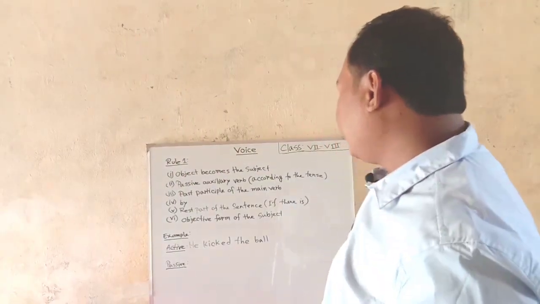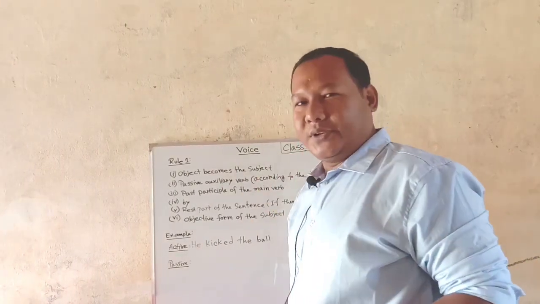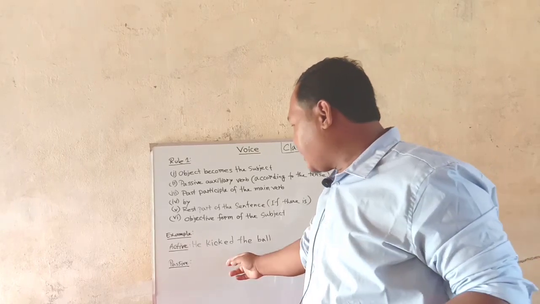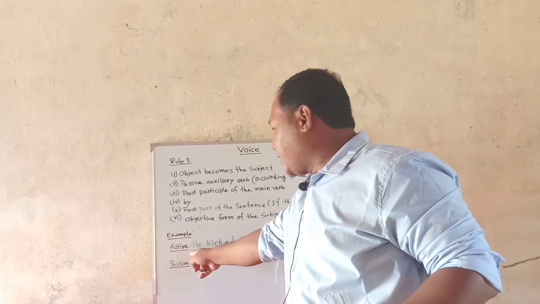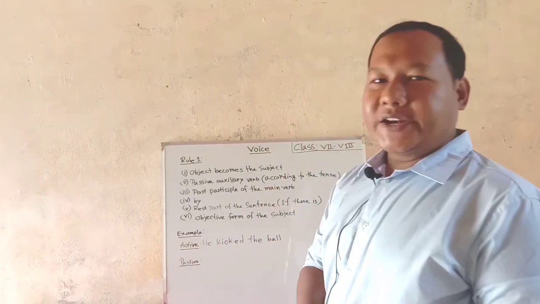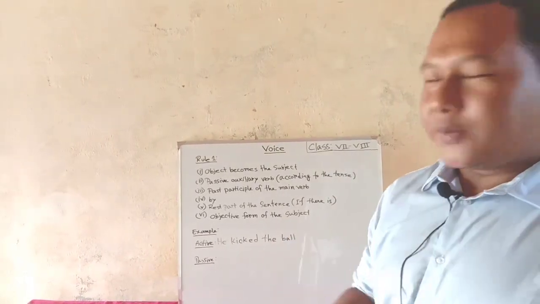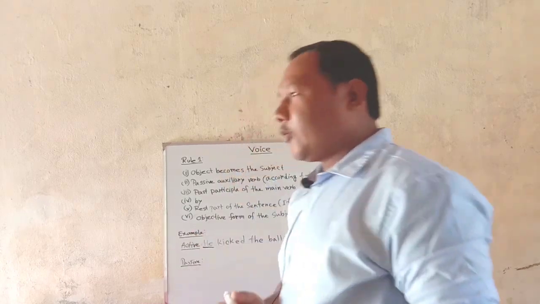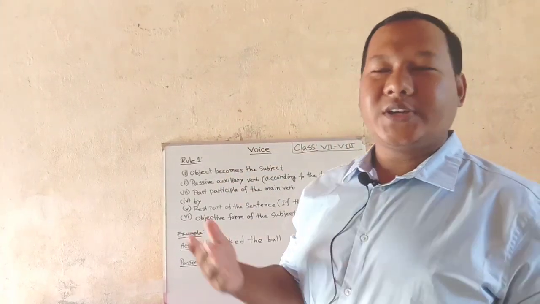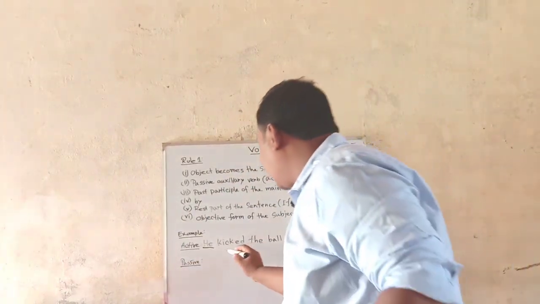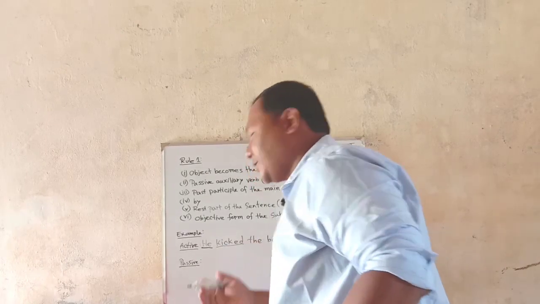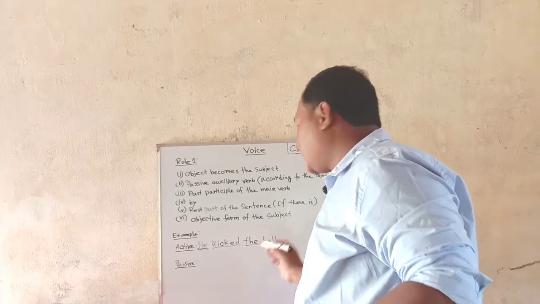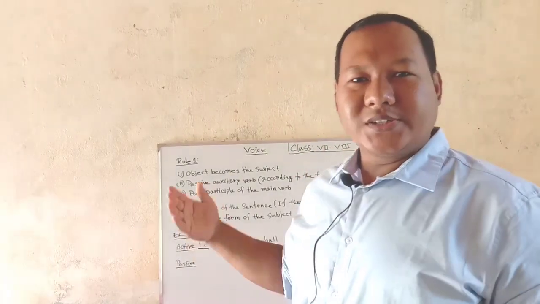Okay, so now we will directly go to the example. You can see an example has been given here. Let us look at the active sentence: He kicked the ball. Let us first identify subject, verb and object. Here you see this he, what is this? This is the subject. And kicked, what is this? This is the verb. And the ball, this is the object of this sentence.